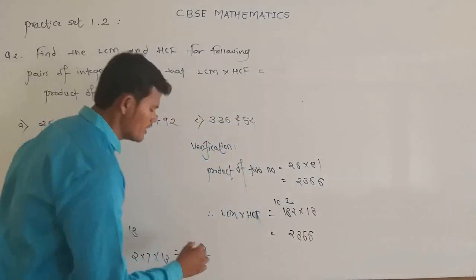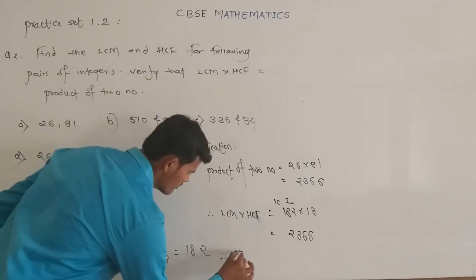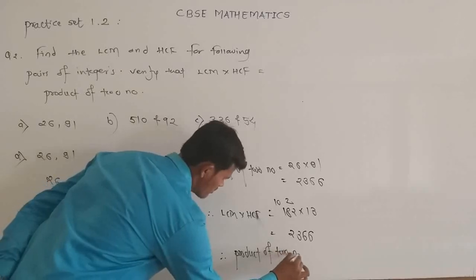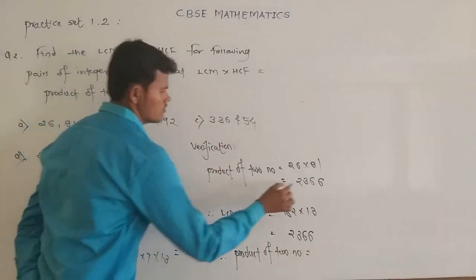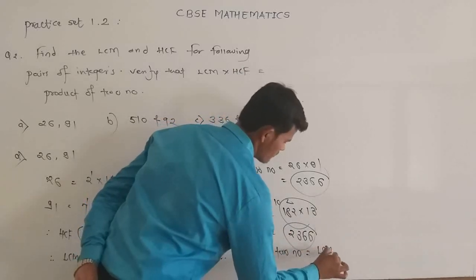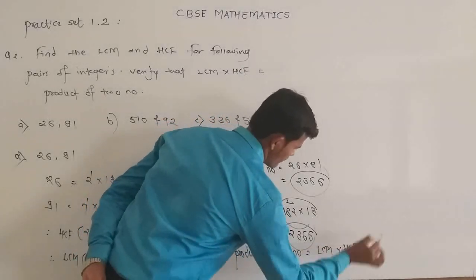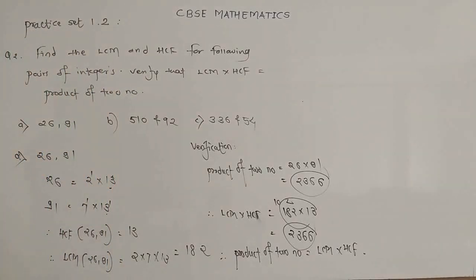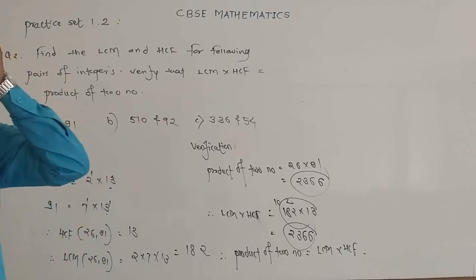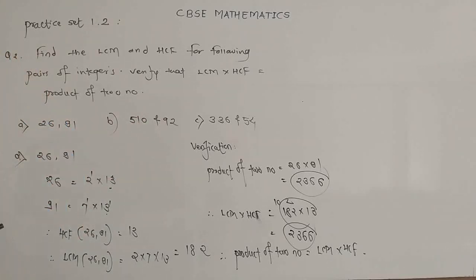So here we have verified that the product of two numbers is equal to LCM into HCF of the given two positive integers. Similarly, follow the same procedure for the remaining two questions. So these two questions are also for homework purposes.